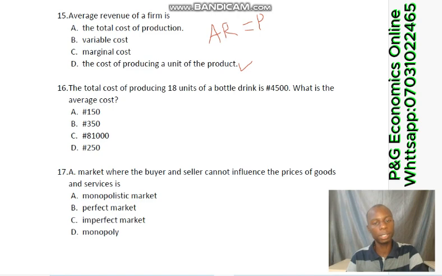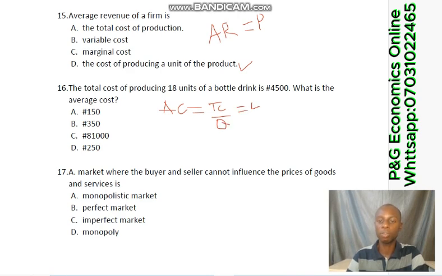Now, question number 16 says, the total cost of producing 18 units of a bottled drink is 4,500 naira. So what is the average cost? We all remember that our average cost is equal to total cost all over Q. So our total cost here is 4,500, and that is 4,500 all over 18. And if you divide that, it should give you 250. So that is the correct option, the option D.